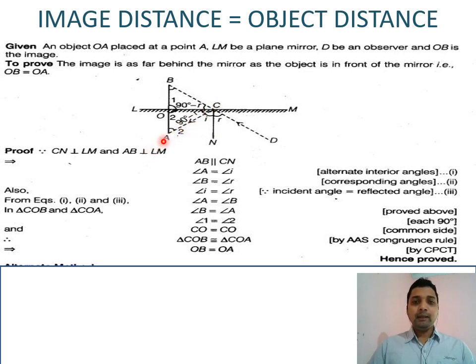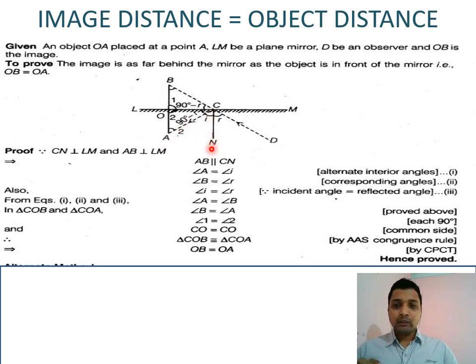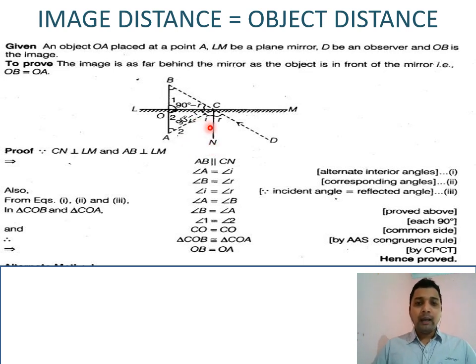So we'll get angle ACN equal to angle CAO. Angle CAO and angle ACN are both equal because they are alternate angles. Because angle ACN is equal to i, the angle formed at vertex A, which is OAC, is also i.